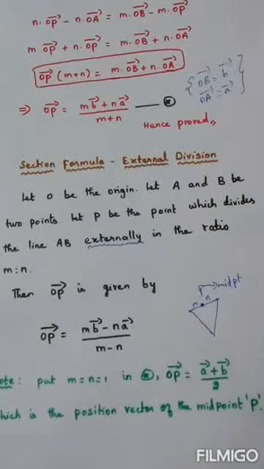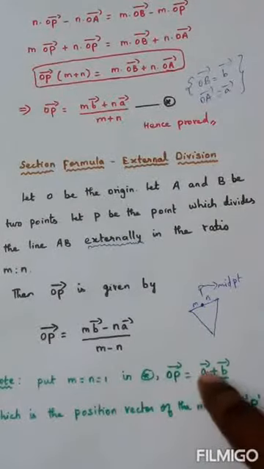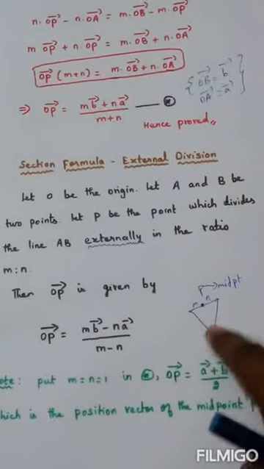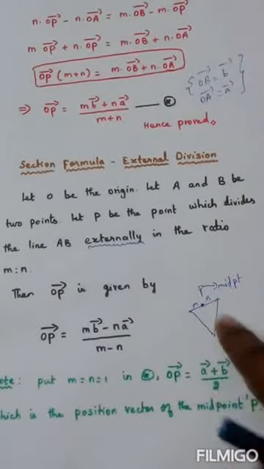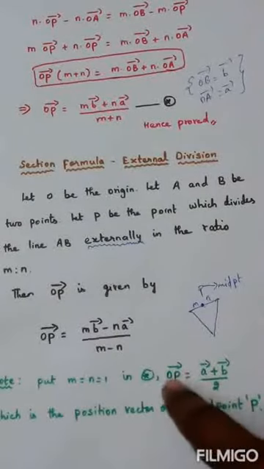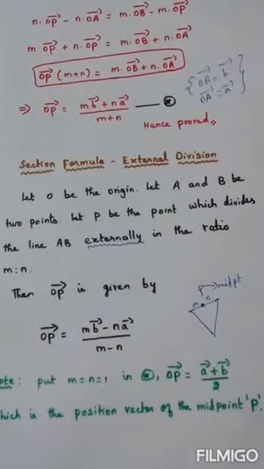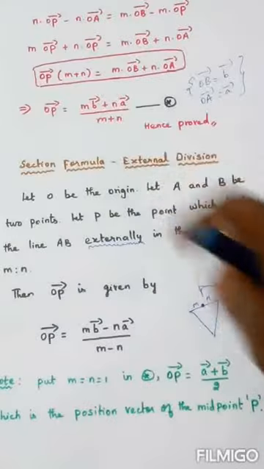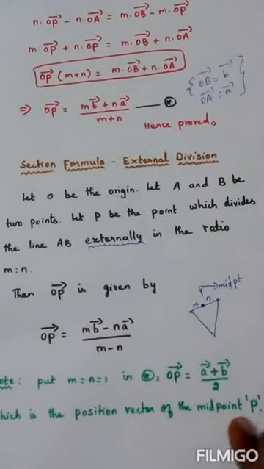So hereafter, what is the position vector of the midpoint? A vector plus B vector by 2. What is A vector? One side. What is B vector? The other side. So just add and divide by 2. We will get the position vector of the midpoint P. So from this result, we are deriving this midpoint position vector formula.